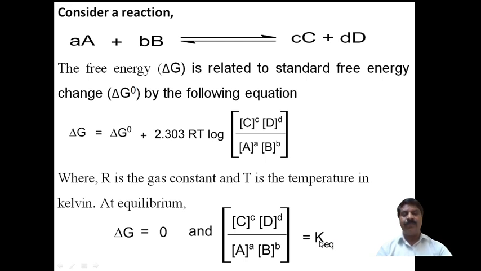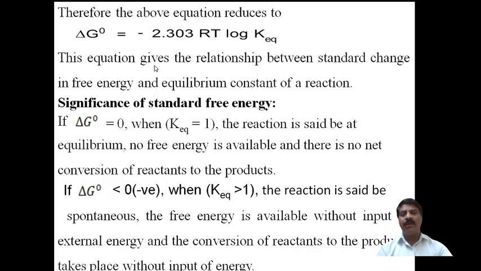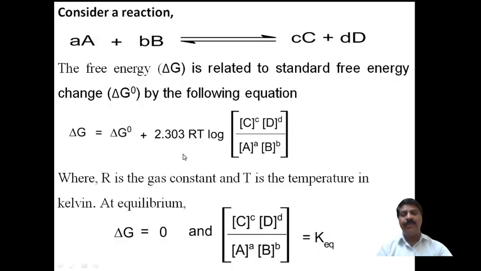This is K. Then you have to substitute this into the earlier equation. At equilibrium, delta G is equal to 0, and this value is kept as K_eq. What happens after putting this value here? It becomes 0 ultimately. Then 0 equals delta G naught plus 2.303 RT log K_eq.